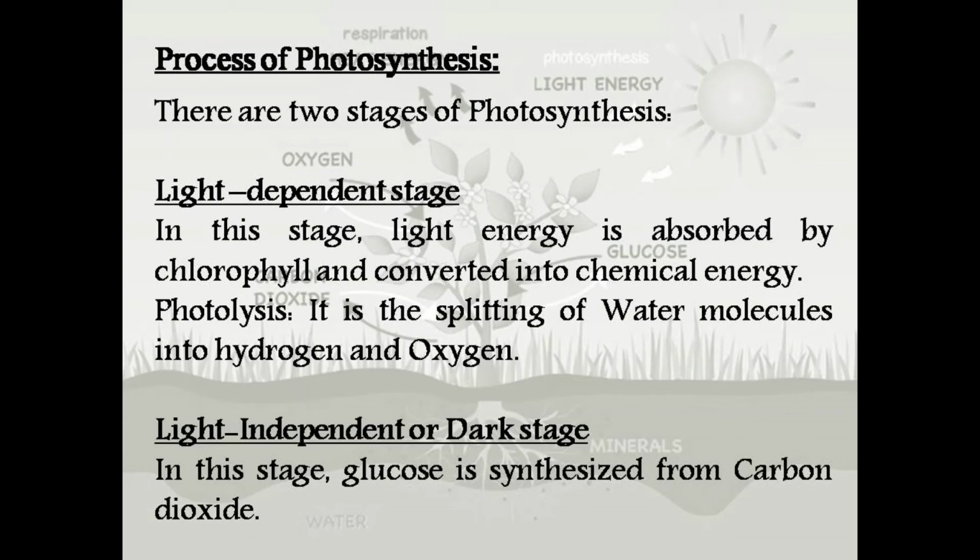In the light independent or dark stage, where there is no light required, glucose is synthesized from carbon dioxide. The carbon dioxide that was taken from the air by the plants is converted into glucose, or we can say reduced into glucose.